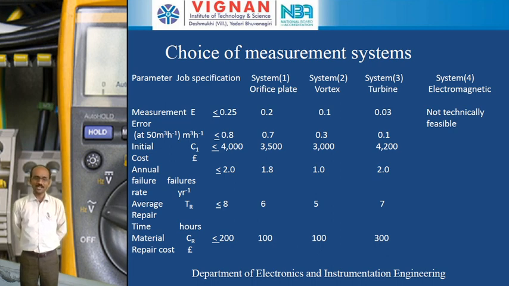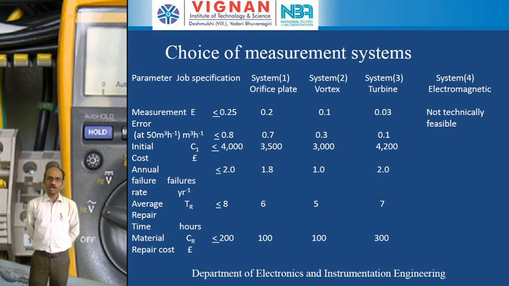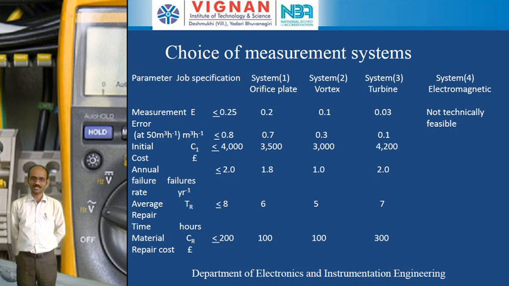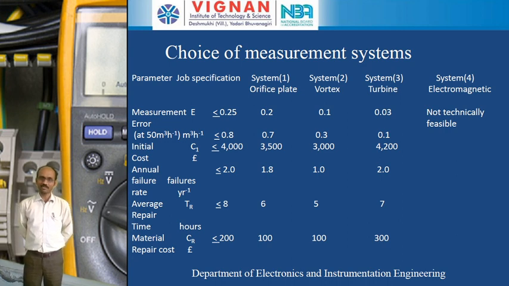physical quantity. In this case, we are going to be measuring the flow rate by using four different types of instruments: orifice plate, vortex meter, turbine meter, and electromagnetic meter. By using these four instruments, we are going to see which type of instrument is preferable for the measurement of the flow rate. Before we choose any instrument or measurement system, first of all we write down our requirements.